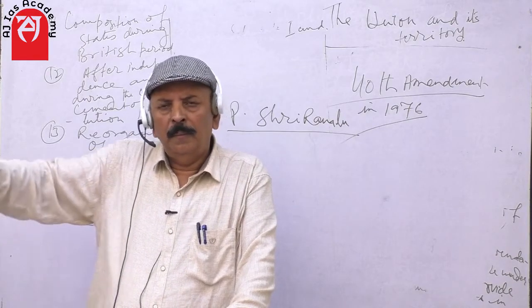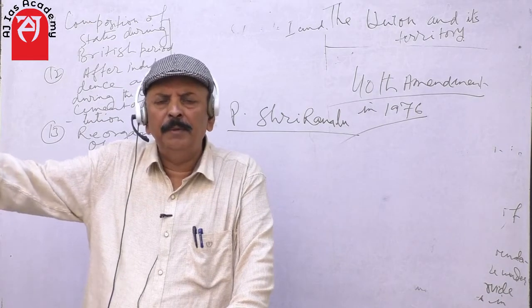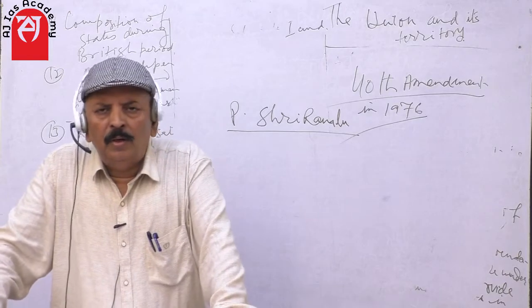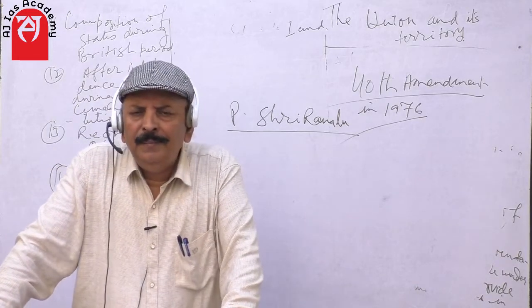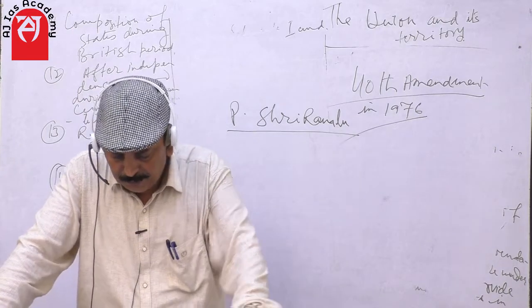One was Madras, which was later renamed Tamil Nadu in 1969, and the other part was called Andhra Pradesh, having a majority Telugu speaking area.